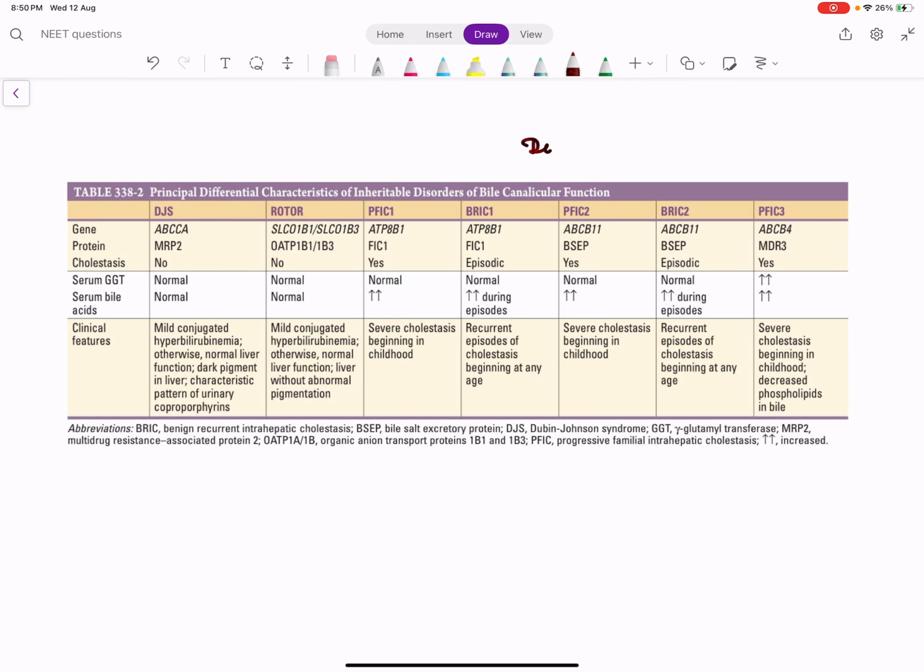Now, what are the causes of predominant inherited direct hyperbilirubinemias? Here, conjugation is normal, but the conjugated bilirubin is not excreted into the biliary tract. Why is it not excreted? The biliary transport mechanisms are abnormal. So we have Dubin-Johnson syndrome and Rotor syndrome.